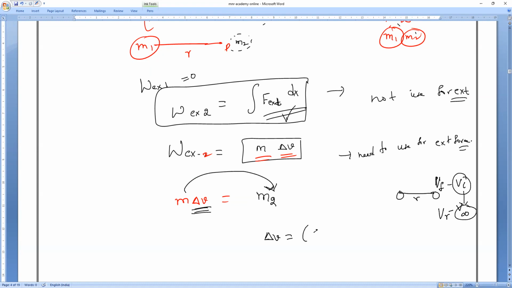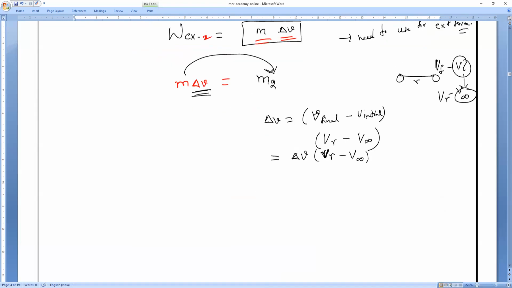Delta V is V final minus V initial. So V final is VR, V initial is V infinity. So I will modify the formula: delta V is VR minus V infinity. This is what you have to remember.